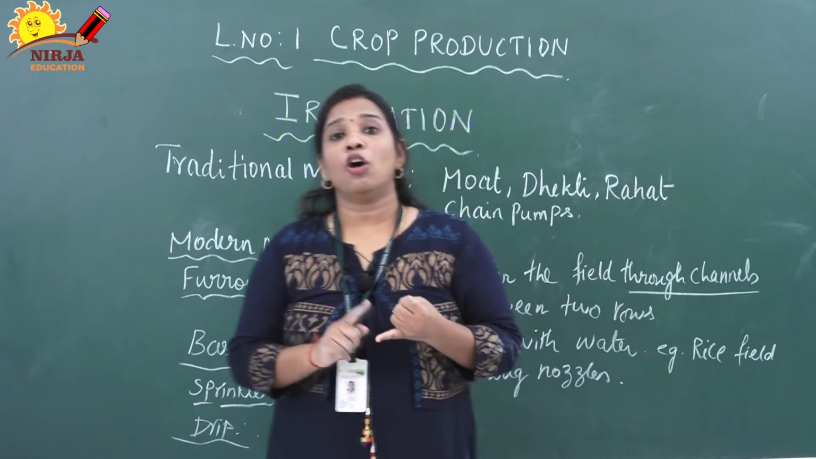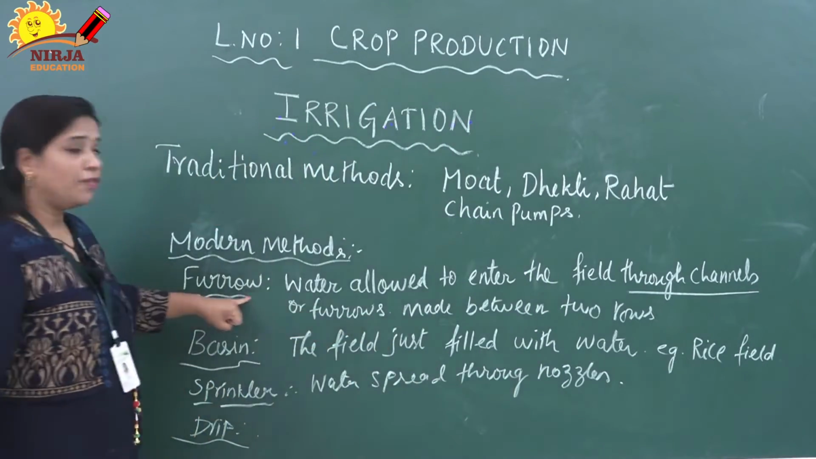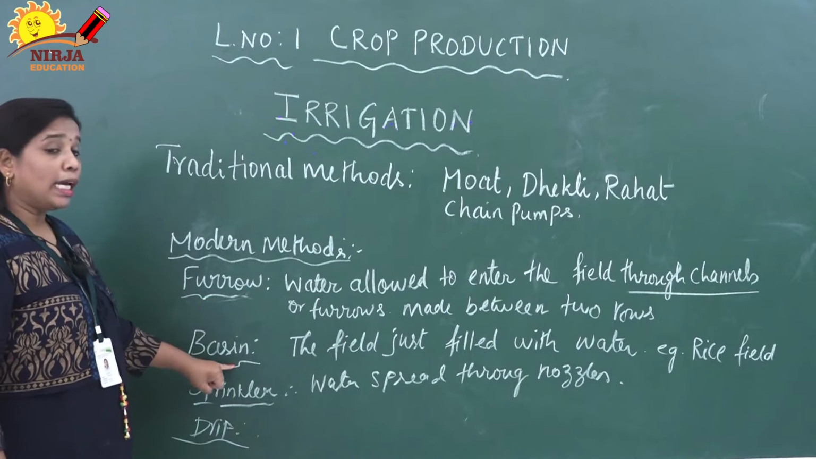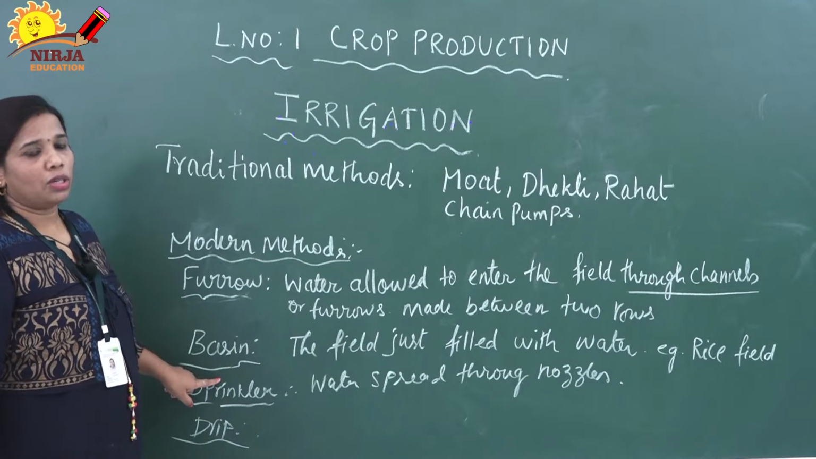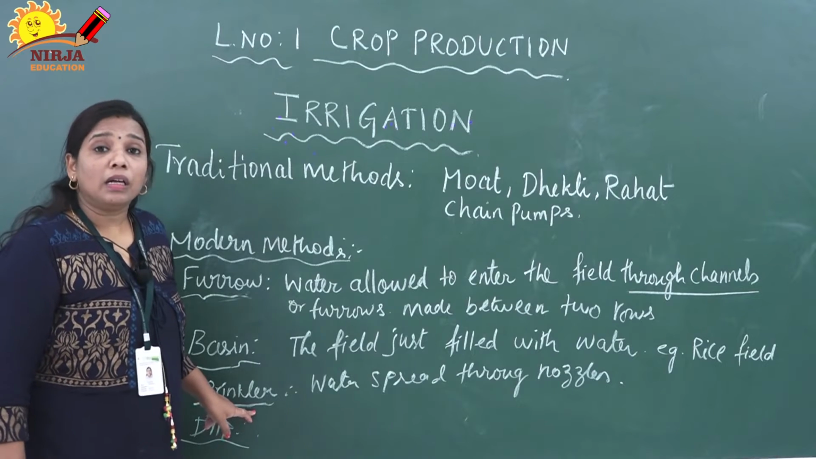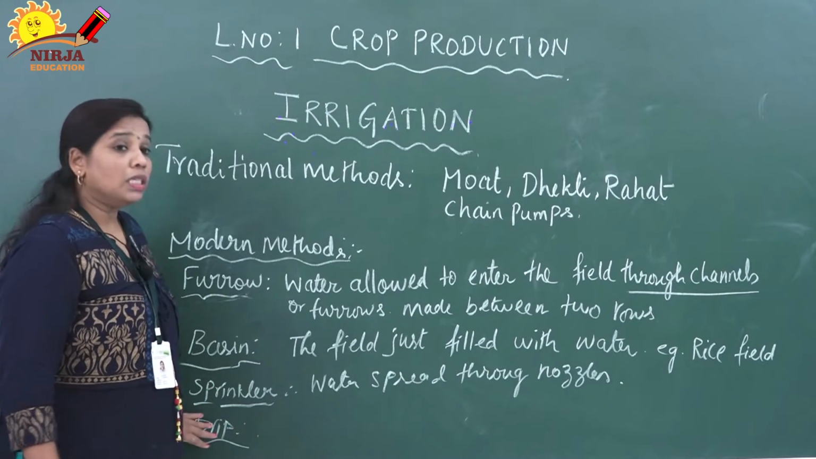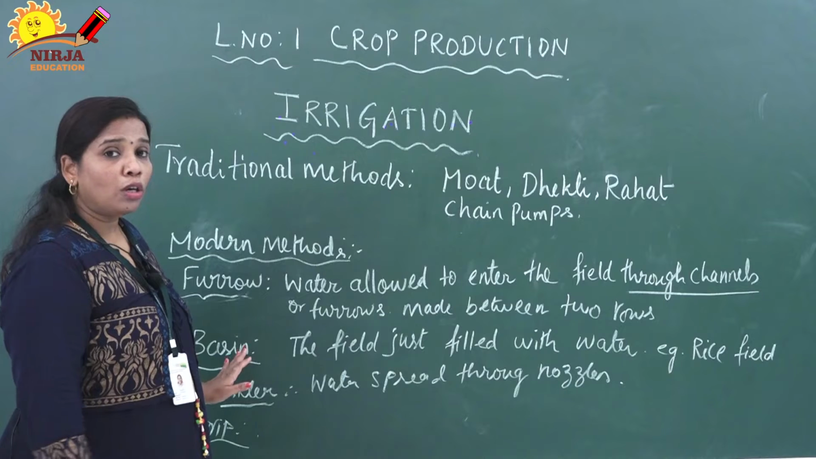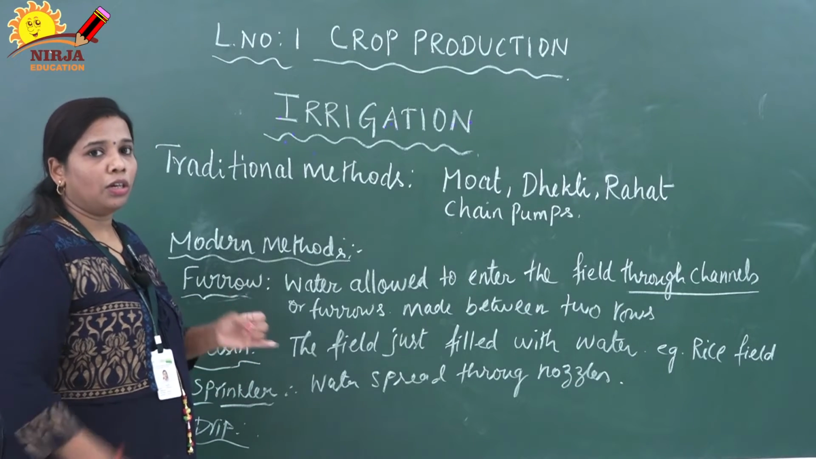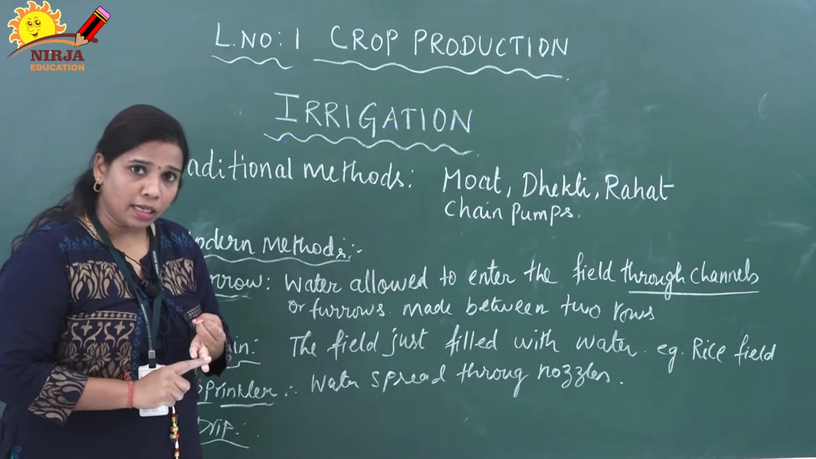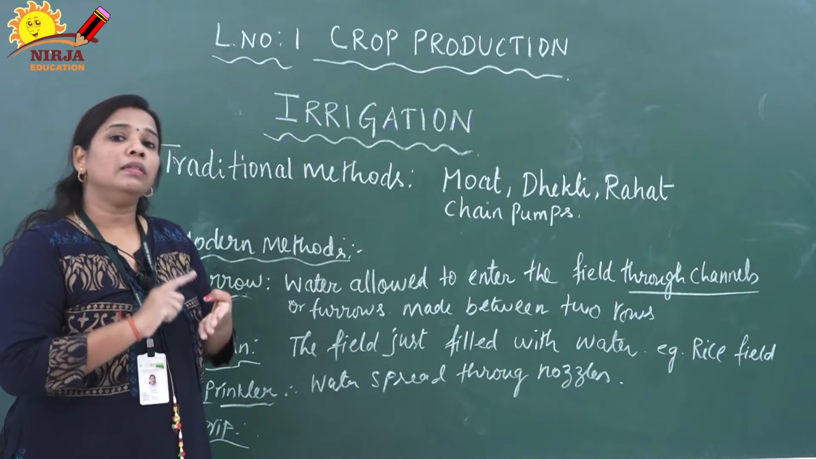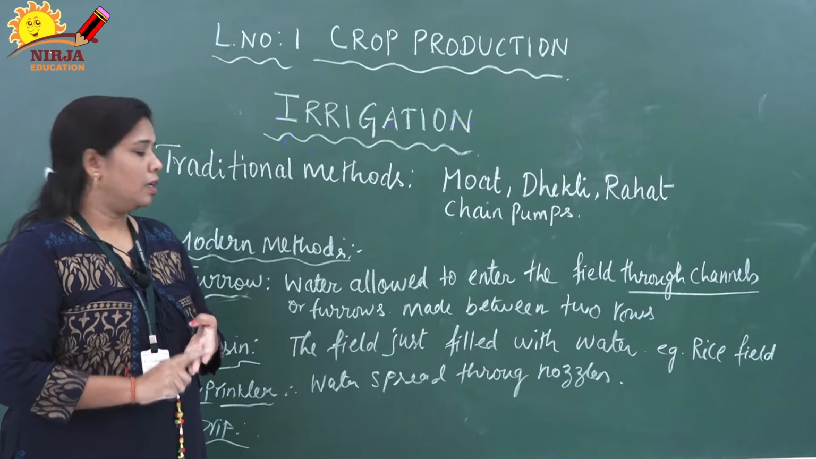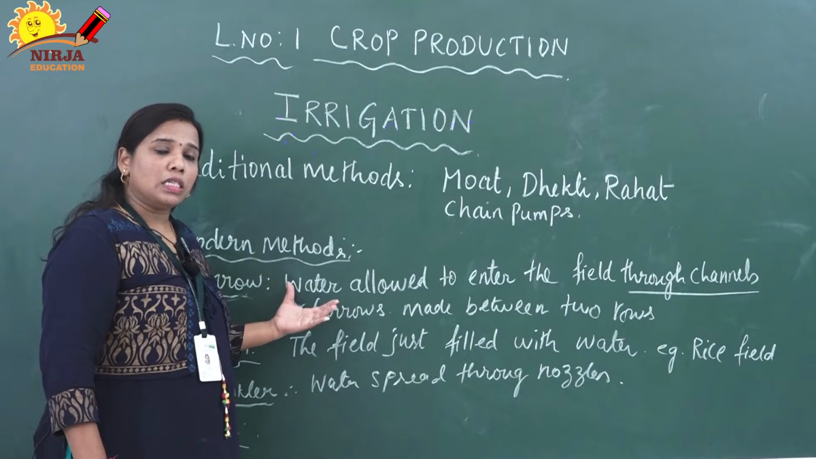The first one is furrow irrigation. The second one is basin irrigation. The third one is sprinkler irrigation. Fourth one is drip irrigation. These are the 4 modern methods of irrigation: furrow, basin, sprinkler and drip irrigation. Right? We need to discuss in detail.